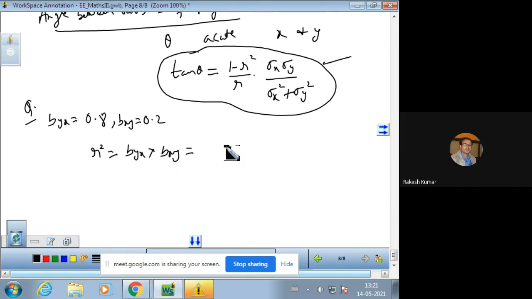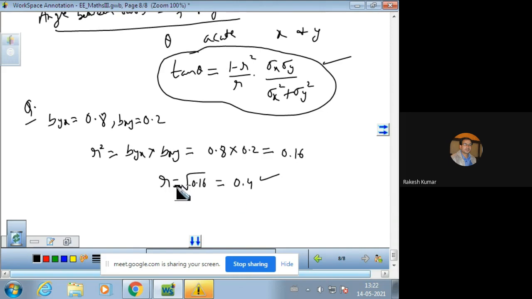So you can use the value 0.8 into 0.2, and that comes out to be 0.16. So R comes out to be the square root of 0.16, that is 0.4. So this is your value of R.